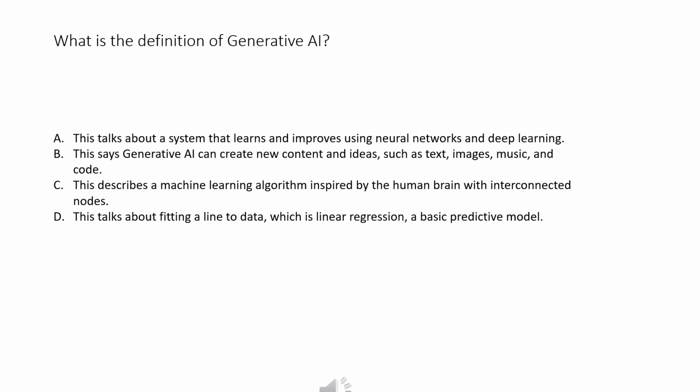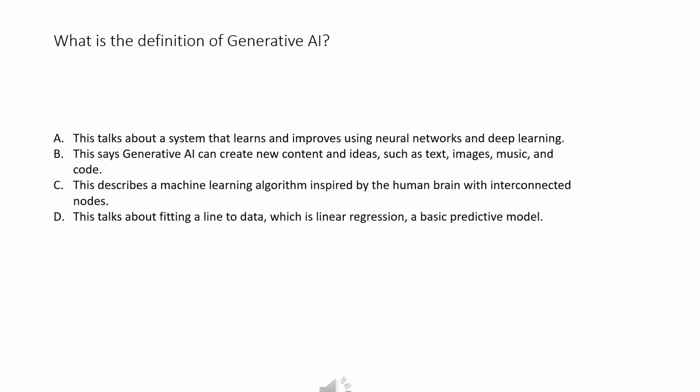Now let's look at the next question. What is the definition of generative AI? Generative AI is a very common exam topic, so let's understand each option carefully. Option A, this talks about a system that learns and improves using neural networks and deep learning. This describes general AI or machine learning, not specifically generative AI, so this option is incorrect.